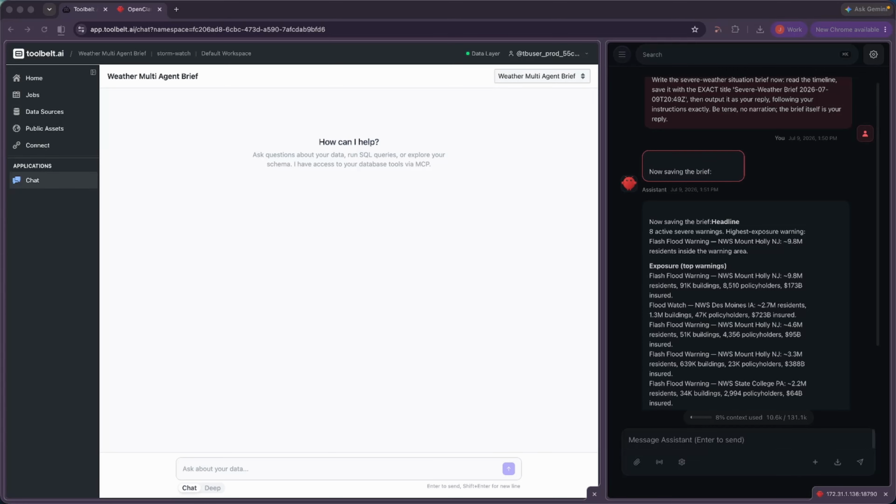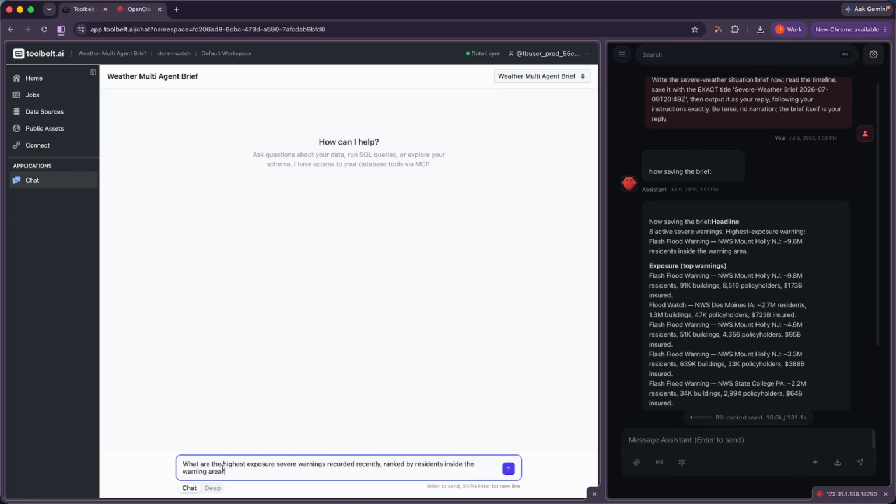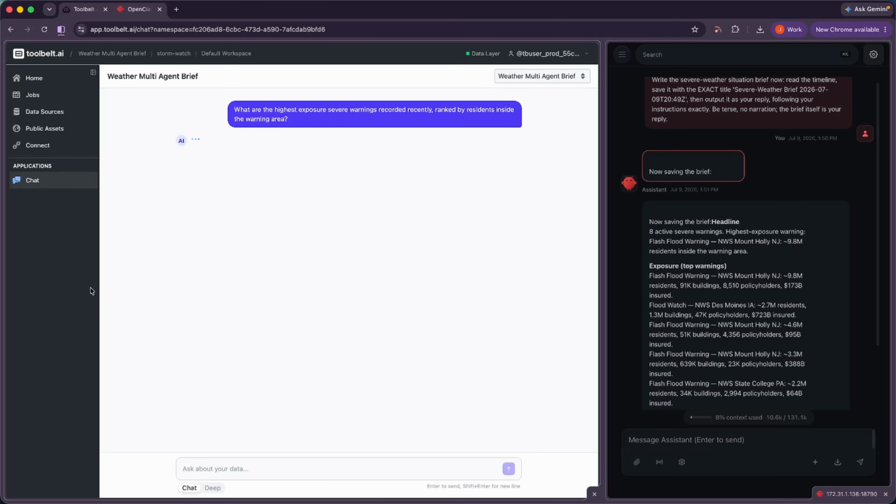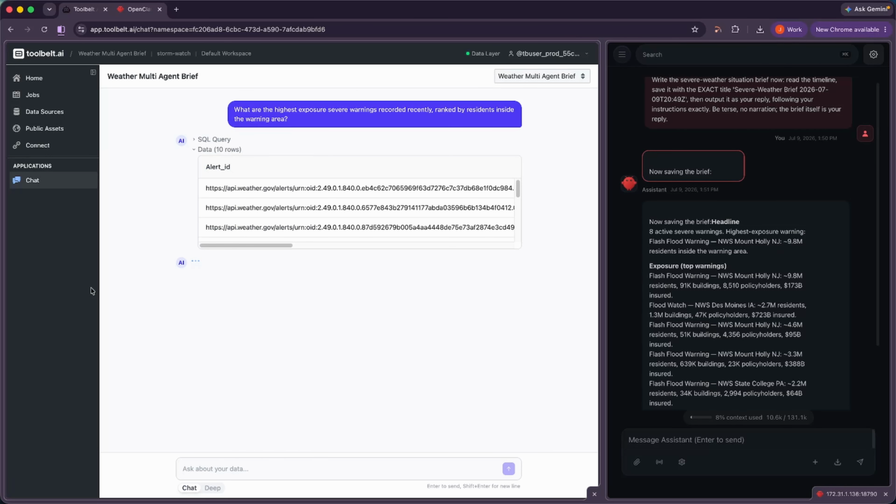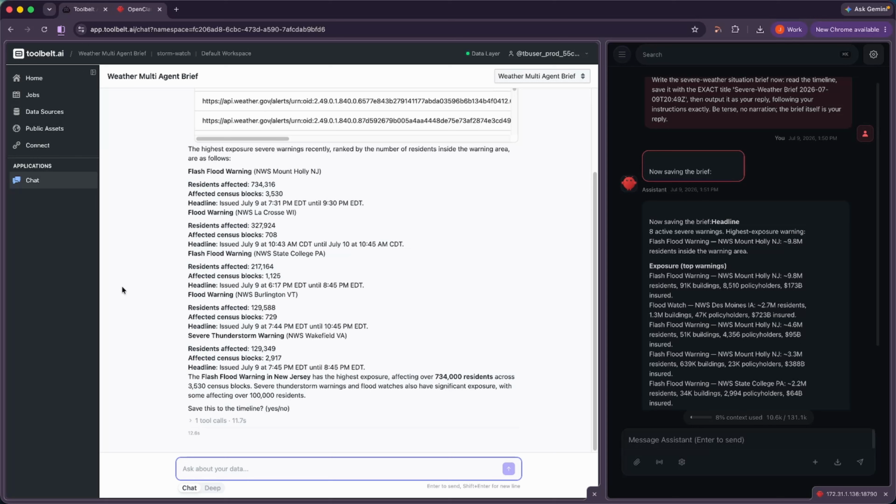And because everything lives in one workspace, I can just ask it questions in plain English. No SQL, no setup. The chat agent reads the same shared data the 3 agents wrote and answers right back. Here we are asking, what are the highest exposure severe warnings recorded recently, ranked by residents inside the warning area? 3 agents, 1 shared workspace, real answers.